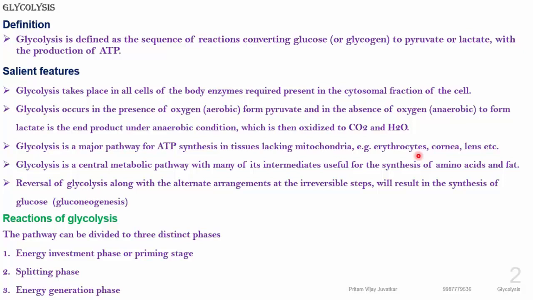Glycolysis is a central metabolic pathway producing various intermediate products, and these intermediates are utilized for the synthesis of amino acids as well as fat in the body.